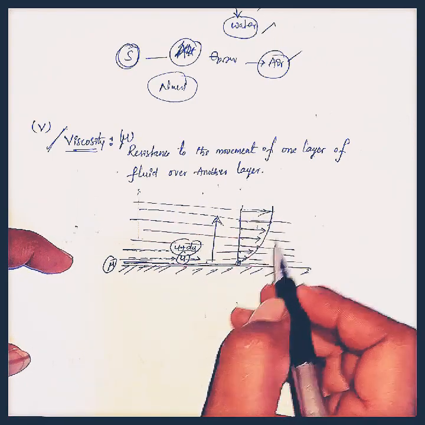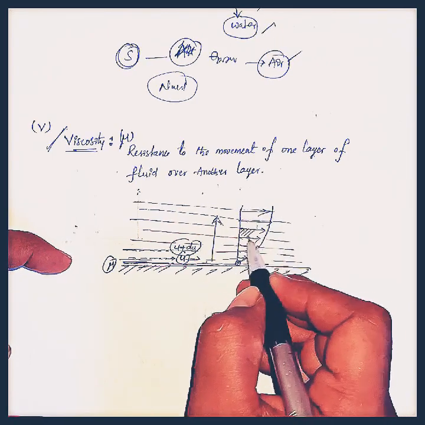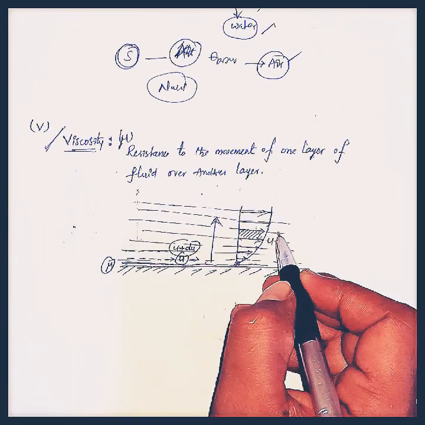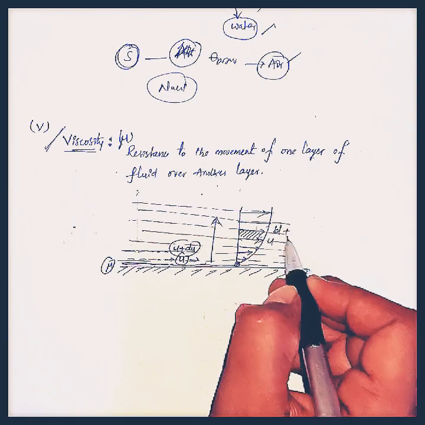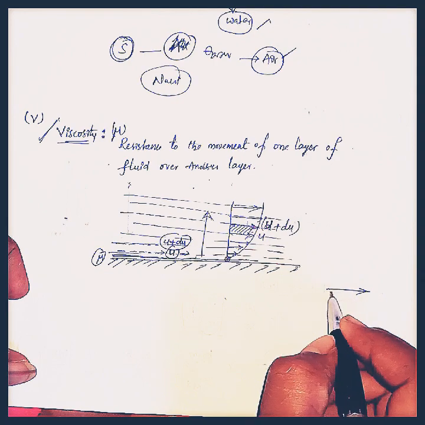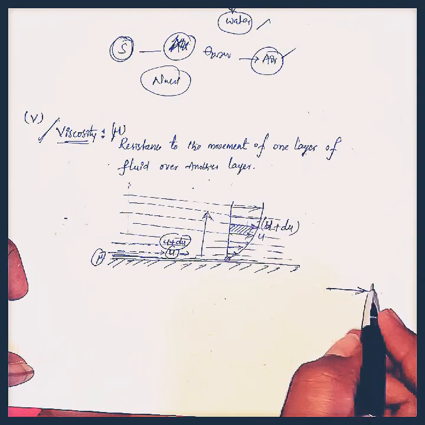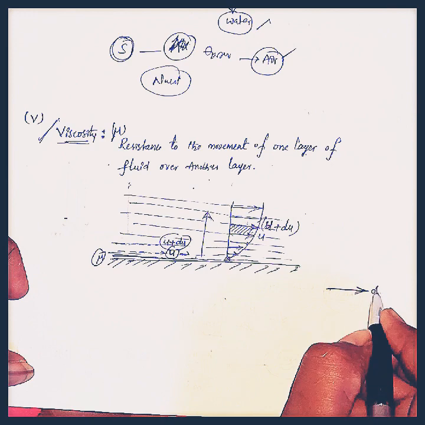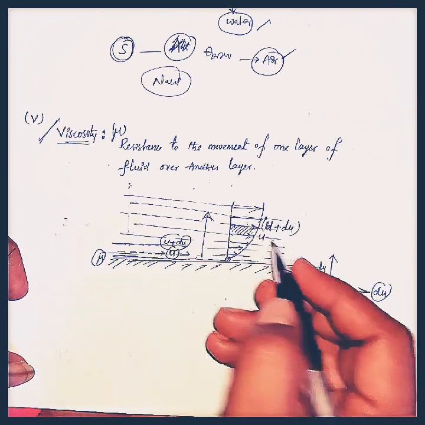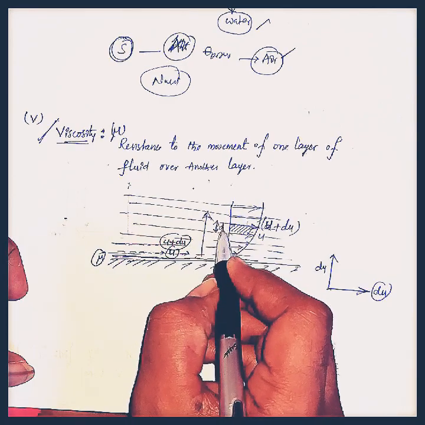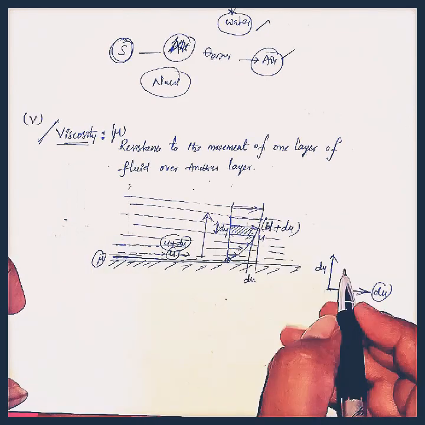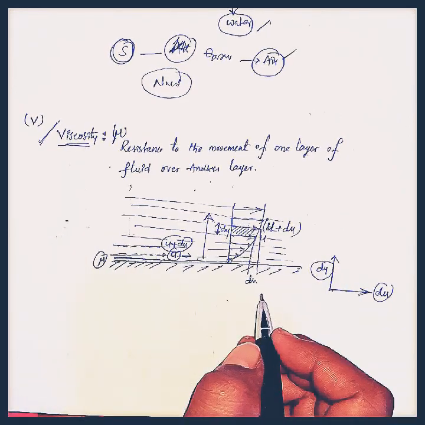Finally, let us consider two layers like this, with velocities u and u plus du. On the horizontal axis I am taking the velocity variation, that is du, and on the vertical axis I am taking the distance between any two layers. Here I consider the distance between these two layers is dy, and the velocity variation between them is du. I am considering this on the x and y axes.